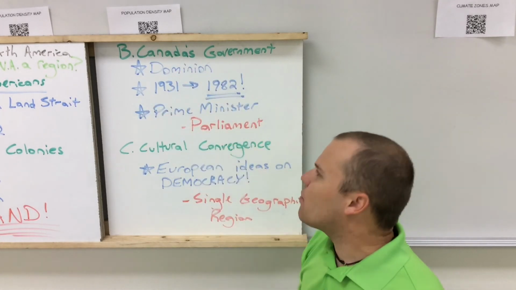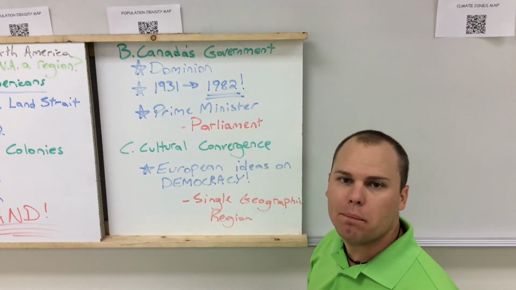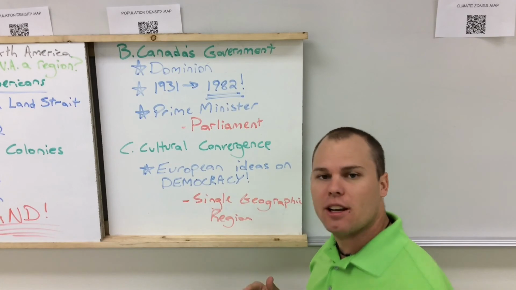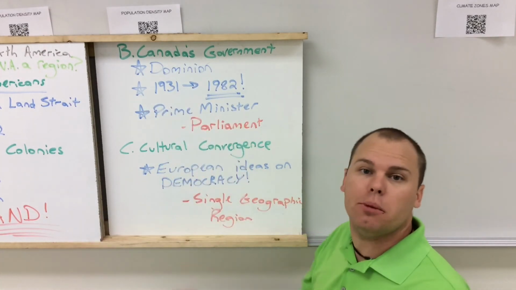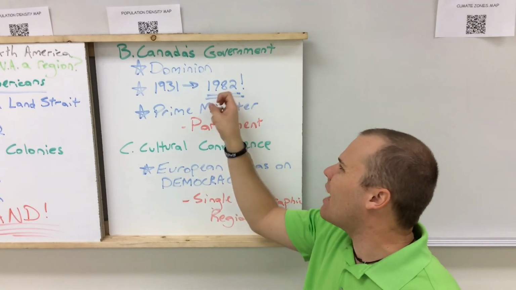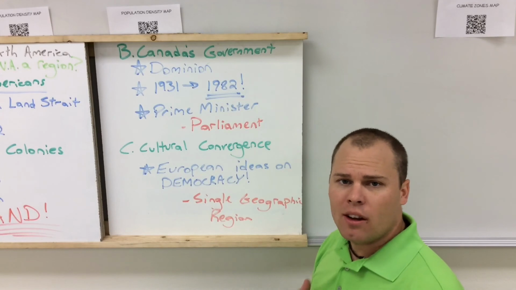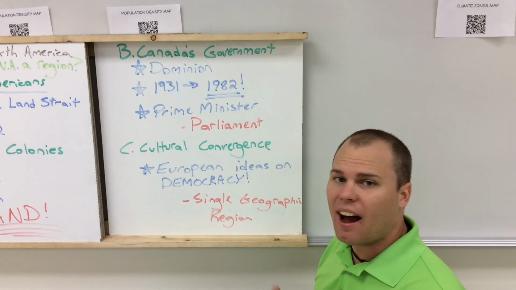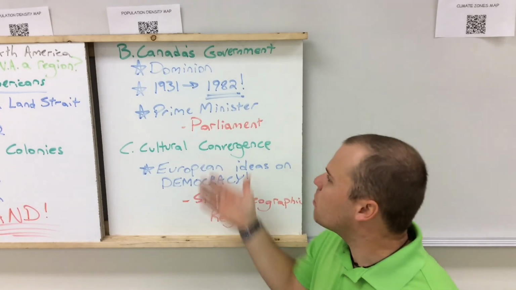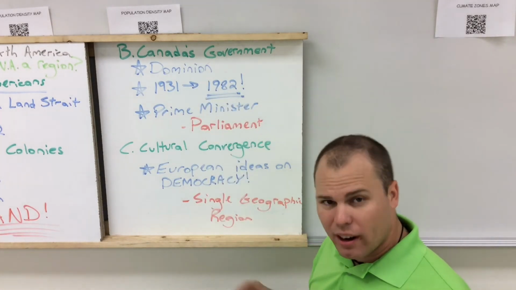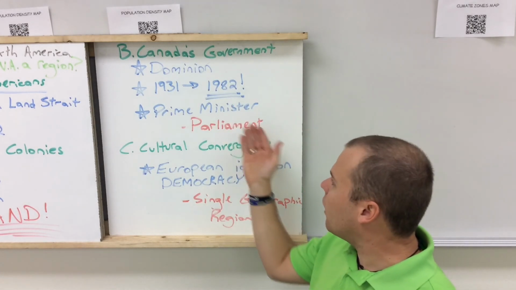In 1931, this is the first time that Canada officially declares independence from Great Britain. But Great Britain says, hey, you're independent now, but we still need to approve any changes that you make to your government. It wasn't until 1982 that Canada officially kicks Great Britain out and doesn't have that close tie. And Great Britain doesn't have that chance to change the government system anymore. That's not that long ago. So they're a young nation in regards to a country.